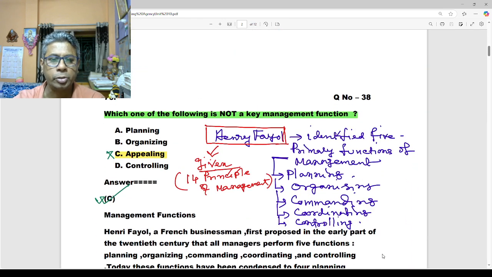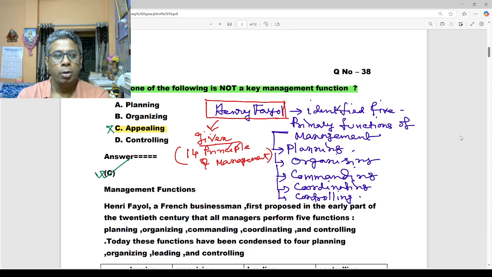Our next question is: which one of the following is not a key management function. Question number 38 of the June 2021 question paper. They have given 4 options: planning, organizing, appealing and controlling. You know very well the wrong option. Appealing is not a key management function. So option C is right.